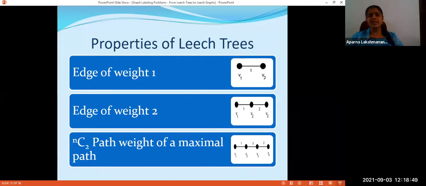What happens otherwise? If it is not like that, say NC2 is the path weight of a particular path P, and if there exists a path P dash which contains P as a sub path, then there are more edges so that the path weight of P dash exceeds NC2. We need all path weights to be from 1 to NC2 itself, which is not possible. So NC2 will be the path weight of a maximal path. But what troubles us is that it need not be a diametral path. It can be a path of very small length, say a path of length 2 is also possible to have the path weight as NC2.